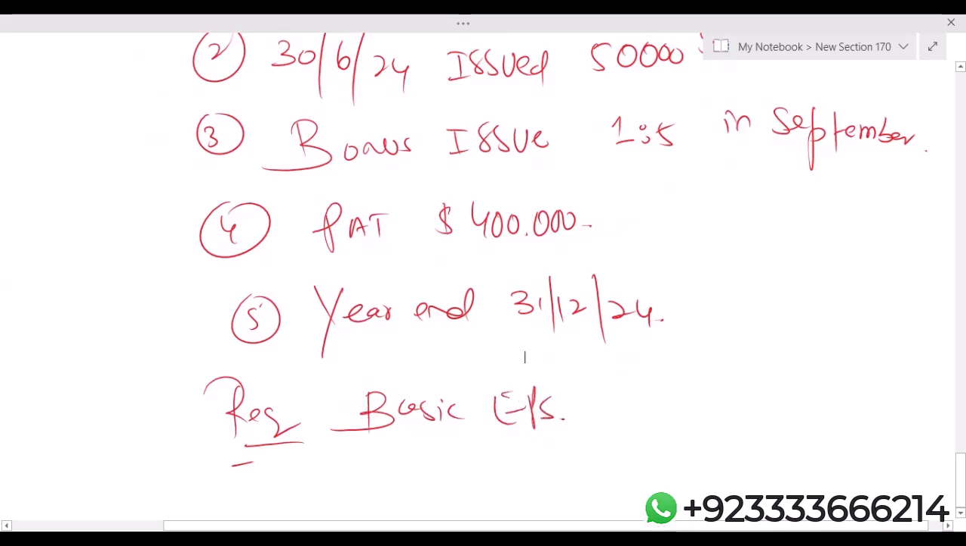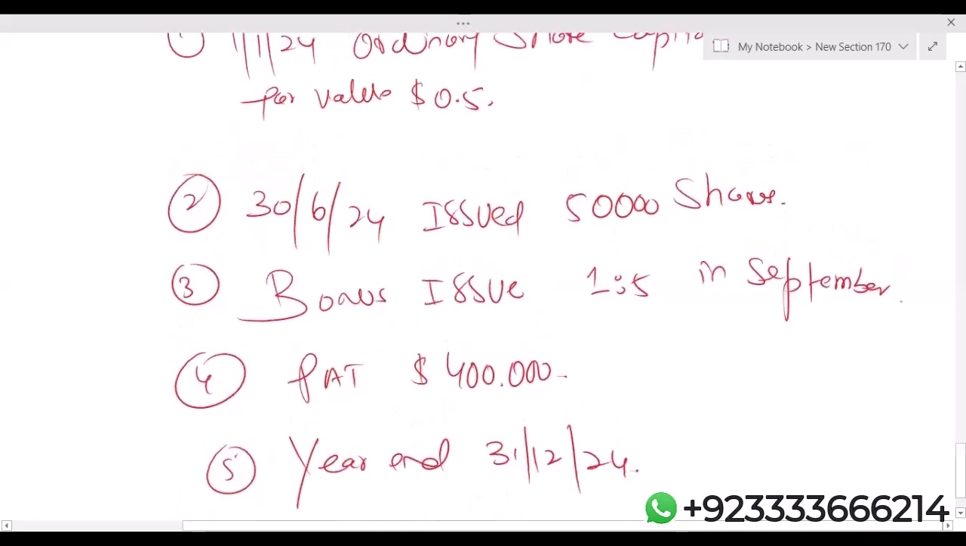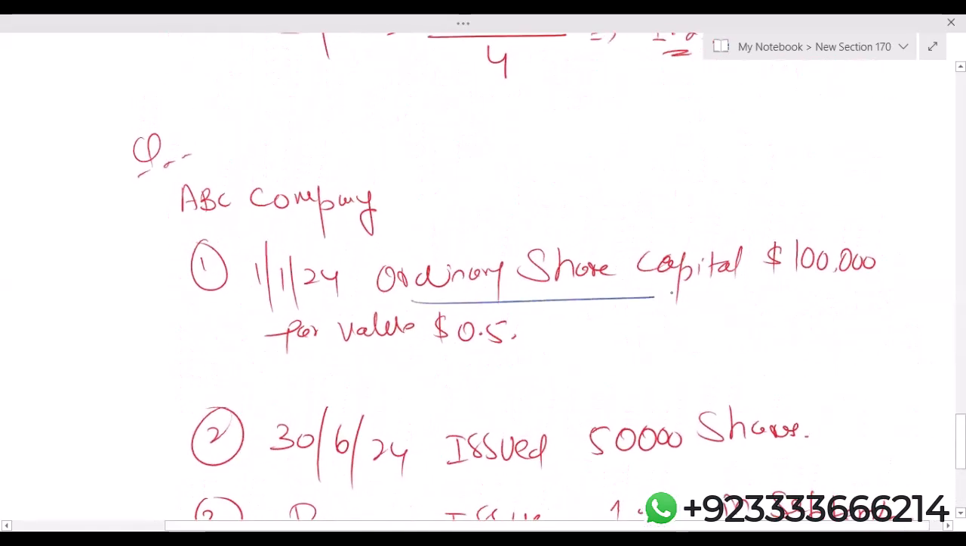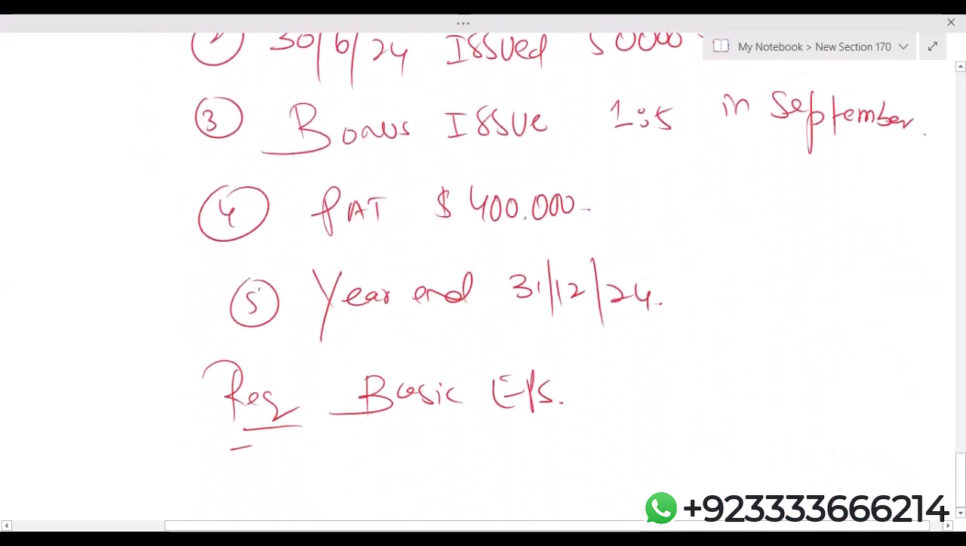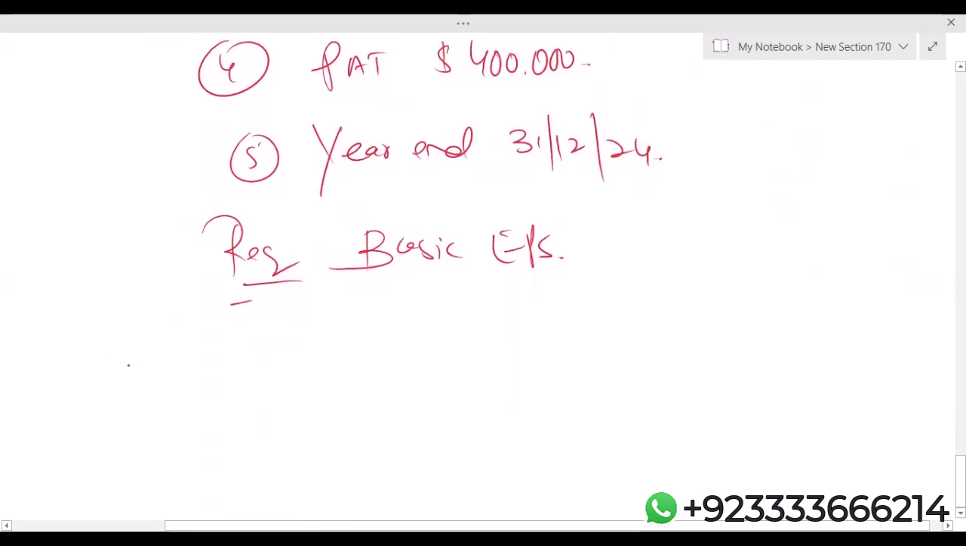EPS. Obviously, first of all, we have to calculate weighted average shares. Without weighted average shares, we won't be able to do anything. Ordinary share capital is 1 lakh. Par value is 0.5. It means 100,000 divided by par value, so issued shares are 200,000.